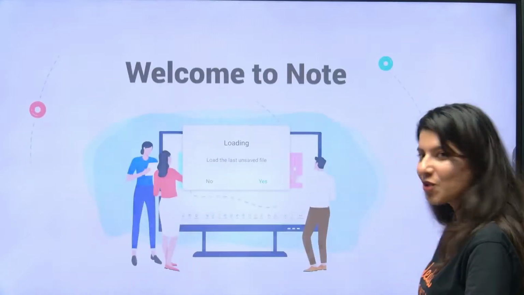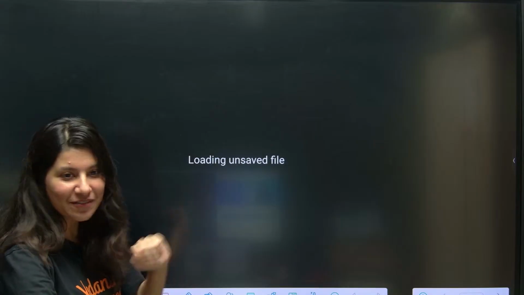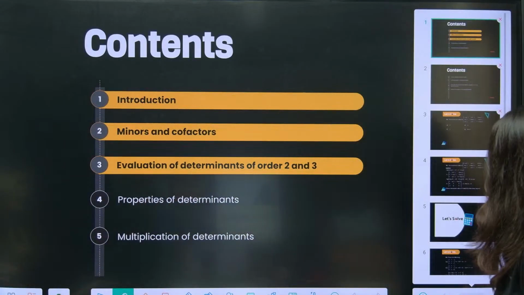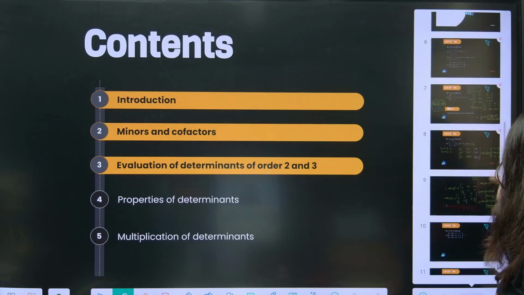Yes, Rohit. So stop asking doubts then. If you know that, then why do you ask doubts? Now loading unsaved file. It came right like this. It will take some time or not, I don't know. Let's see. Oh, it is right there.